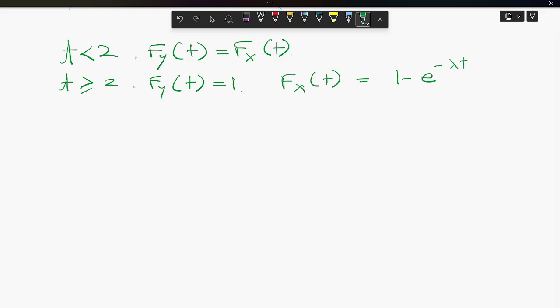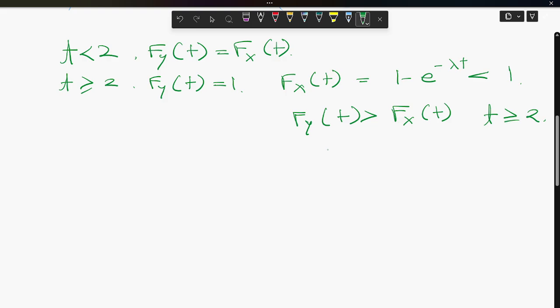Since 1 minus e to the power minus lambda t is less than 1, F_Y(t) is greater than F_X(t) for t greater than or equal to 2. Thus F_Y(t) less than or equal to F_X(t) does not hold for all t; it only holds for t less than 2. So statement D is also false, because they told us it holds for all t, and that is wrong.